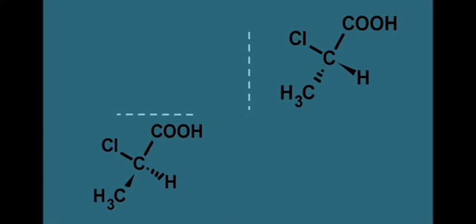You can see that the COOH and chlorine are oriented in a similar way. When we see the hydrogen, here the hydrogen is attached above the plane, but here the hydrogen is attached below the plane. Similarly, the CH3 is below the plane in the previous structure, but here it is above the plane. In this way, these two structures do not have the same configuration, so they are non-superimposable. These two structures are non-superimposable mirror images, so they can be called enantiomers.